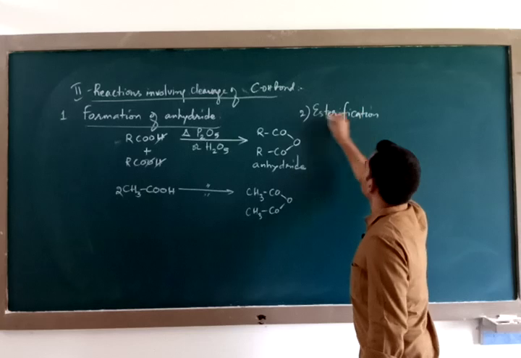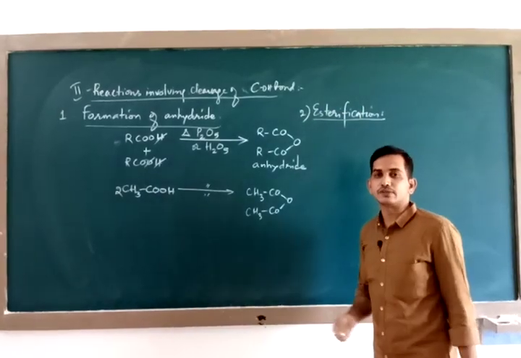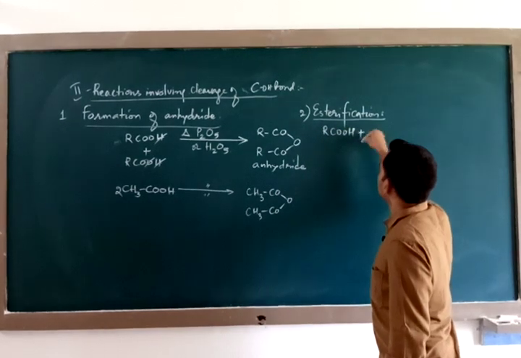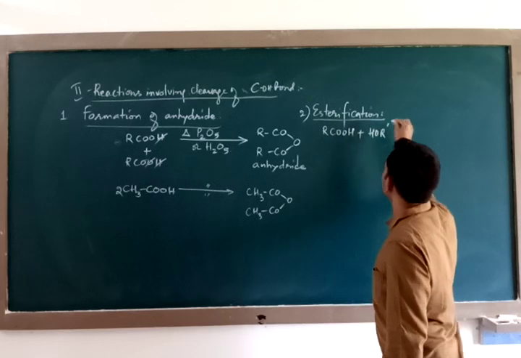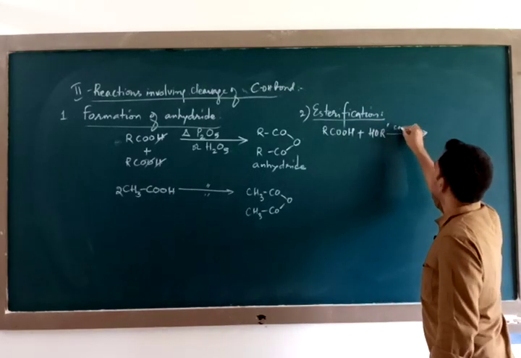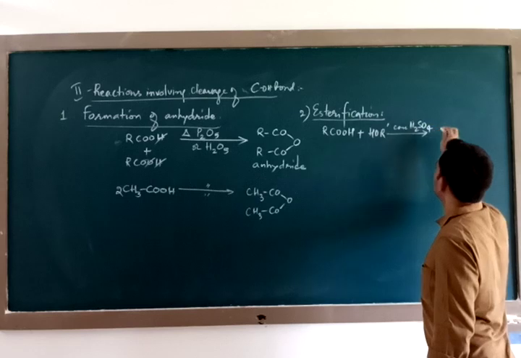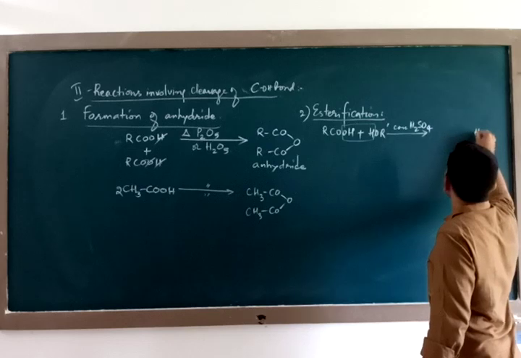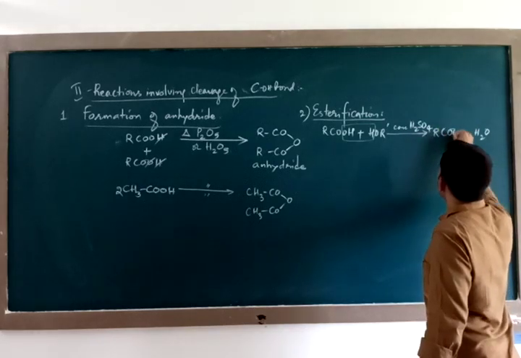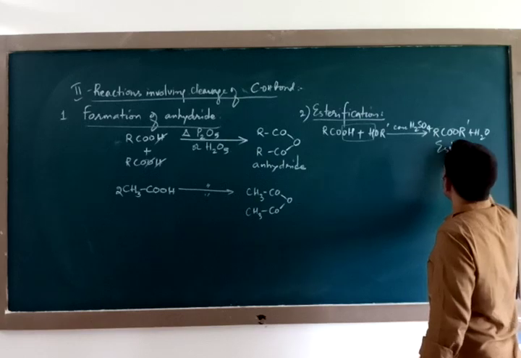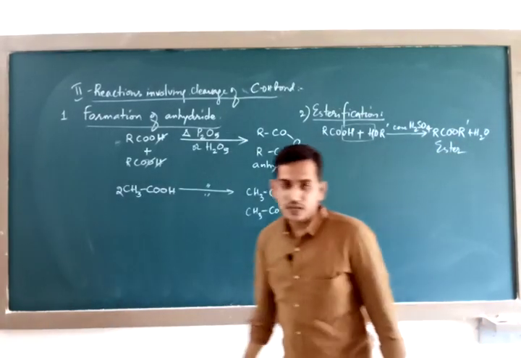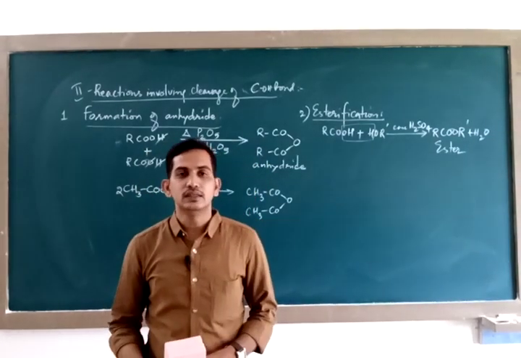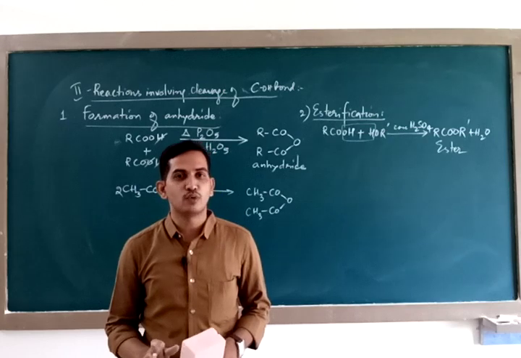You have already studied this property in alcohols as well as phenols. It is simply a repetition. Here carboxylic acids react with alcohols in the presence of concentrated sulfuric acid to give you product. You remove water and what product is obtained? You will get ester. Do not forget the role of concentrated sulfuric acid in this reaction. It acts as a dehydrating agent. It helps in removal of water.